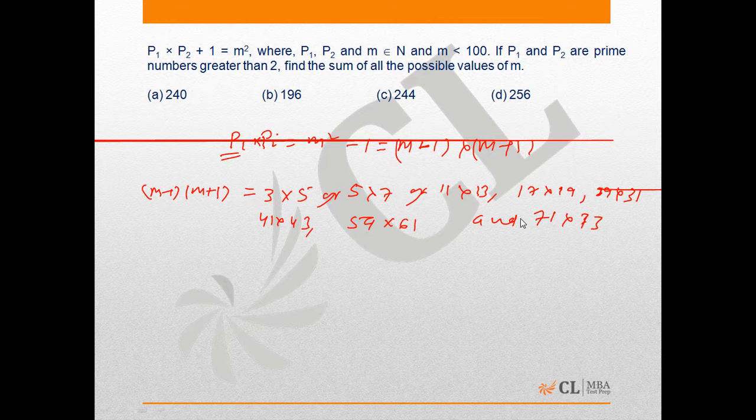All these are the pairs of prime numbers less than 100, such that the difference between the numbers in each of these pairs is 2.